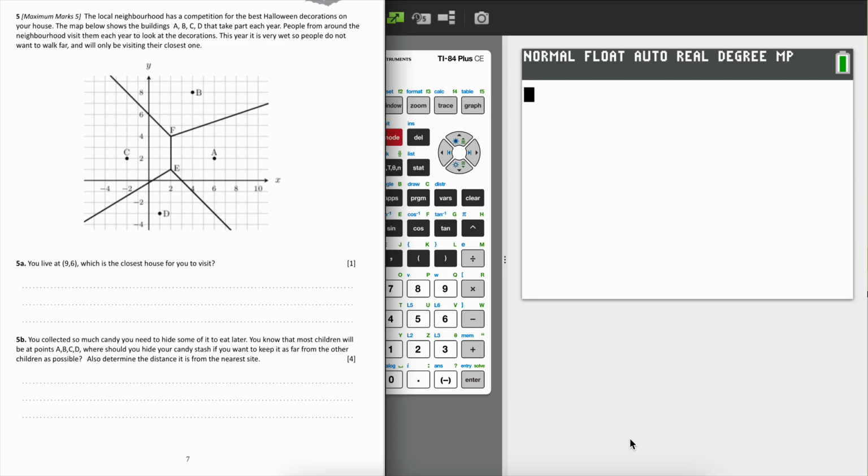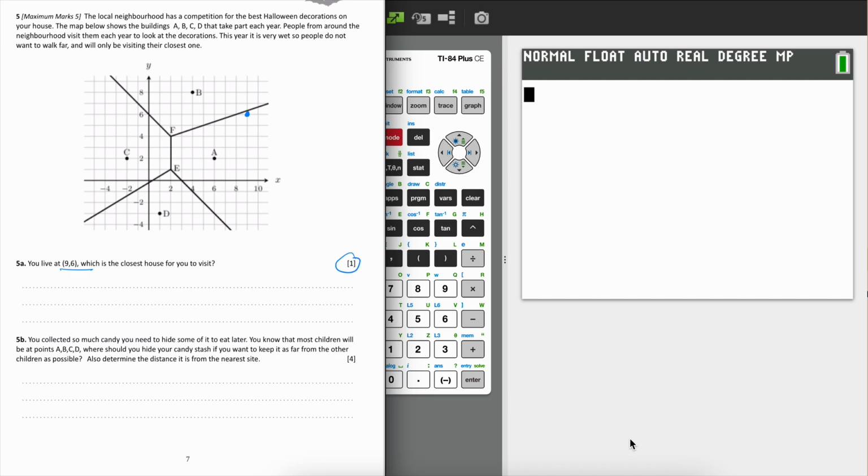A Voronoi diagram, and we have listed on our diagram the coordinates of sites A, B, C, and D. It says that if we live at (9, 6), which is the closest house to us? We're not asked to find any measurements here, it's just one mark. We don't need to calculate any distances.